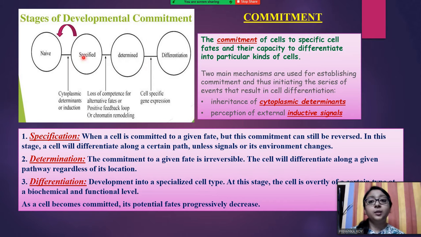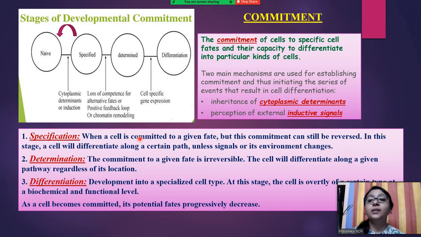There are some other terms in commitment, like the naive cell, which is when the cell is not committed, the uncommitted cell, if you can say. It has no definite fixed pathway which it will follow. So we can call this a naive cell. And from here, when certain cytoplasmic determinants or inductive signals play their role, you can see that the naive cell becomes a specified cell.